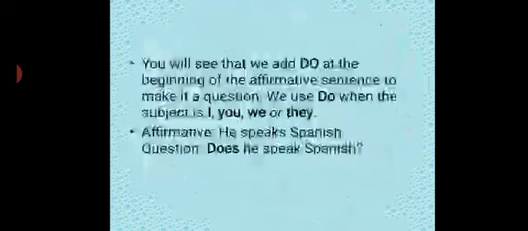He speaks Spanish. Now how do I change it to an interrogative sentence? Does he speak Spanish? Now instead of do, we are using does. That is why the first point in this slide tells you we use do when the subject is I, you, we, or they.